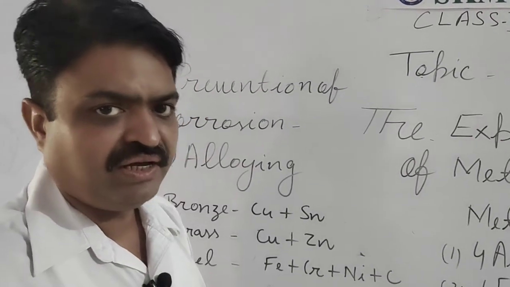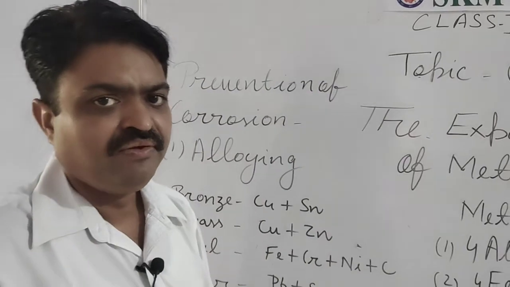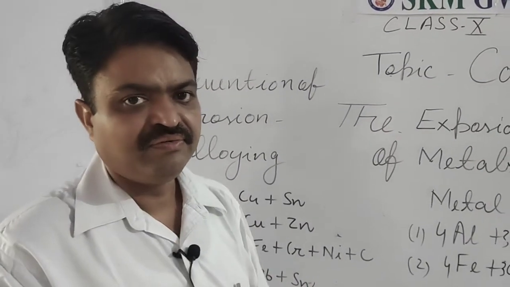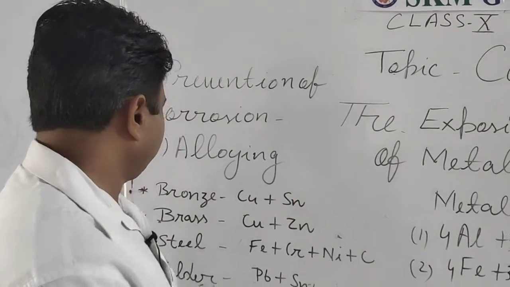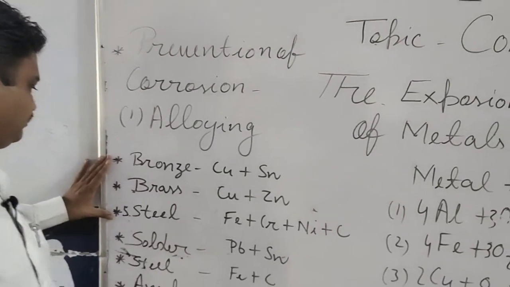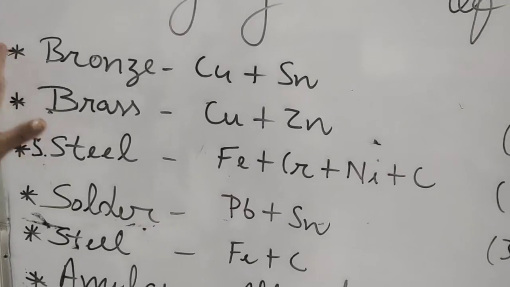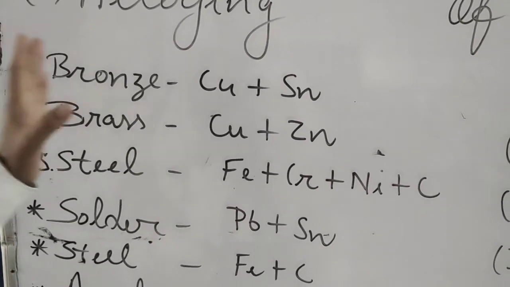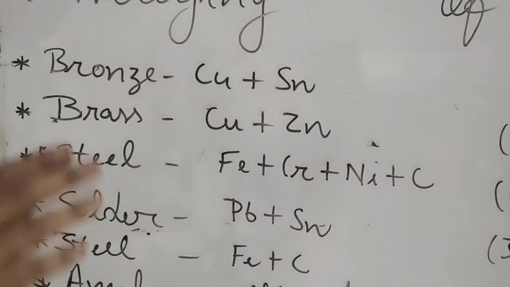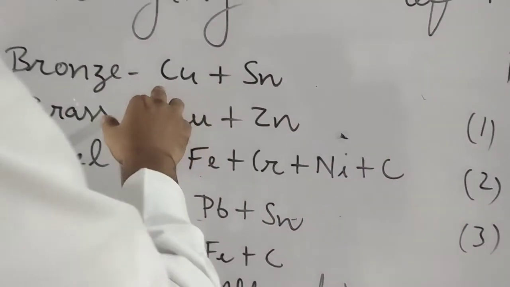So by preparing alloys, we can prevent corrosion. There are some examples of alloys, student, and they don't corrode due to having a homogeneous mixture of two different metals or non-metals.